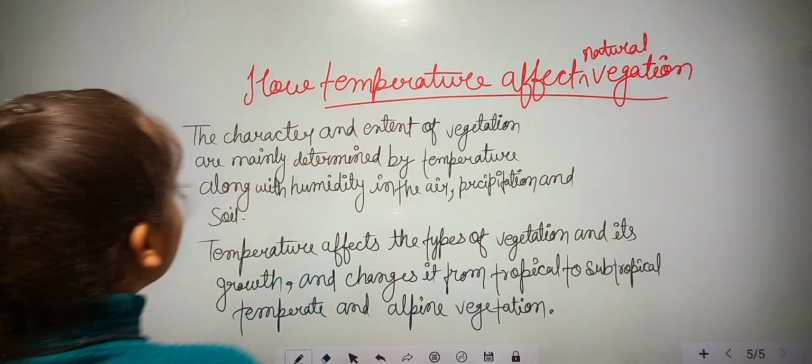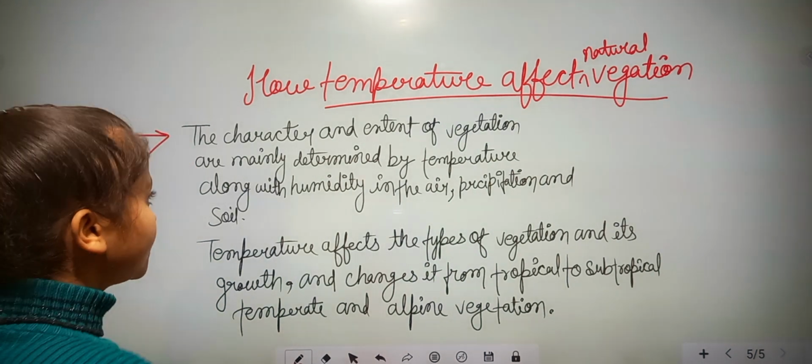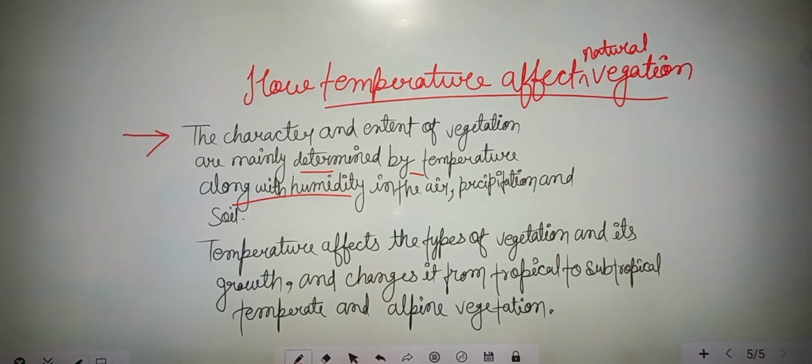Okay, so our first point is the character and extent of vegetation are mainly determined by temperature along with humidity in the air, precipitation and soil.